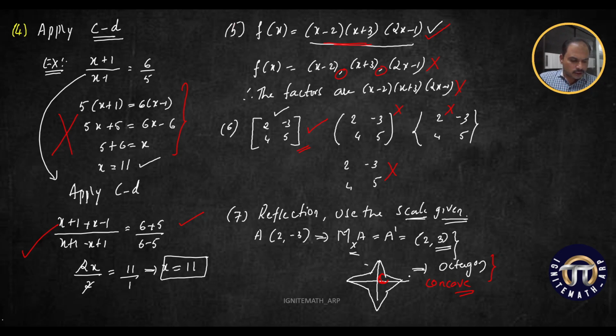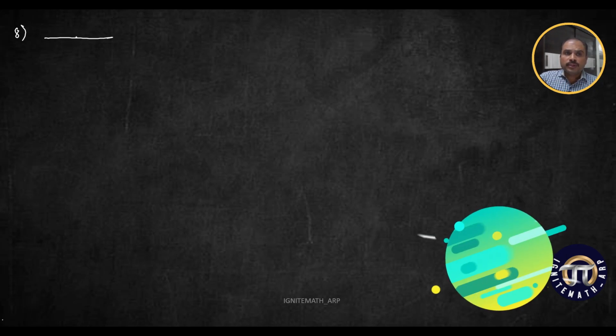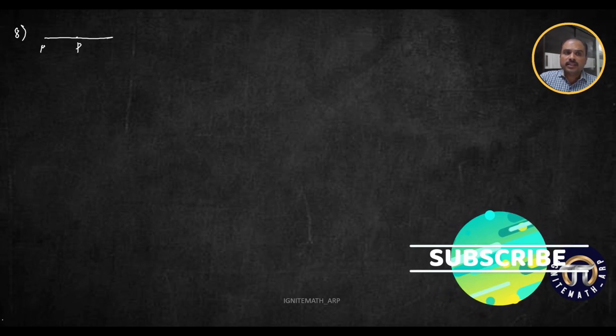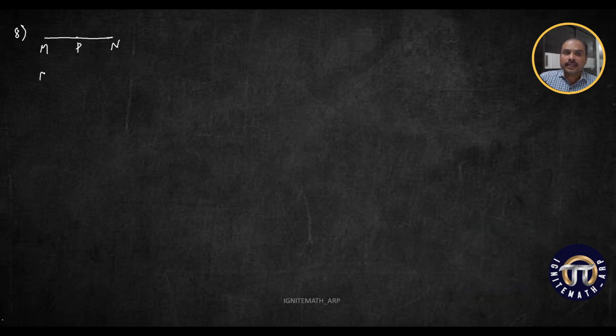Clear? Okay. So the next one is the section and midpoint formula. In the section and midpoint formula, suppose I'm asking you to find the ratio in which the point P divides the line joining M and N, and you get the answer PM by PN is equal to 2 by 3.